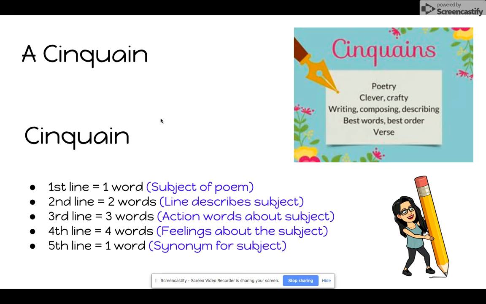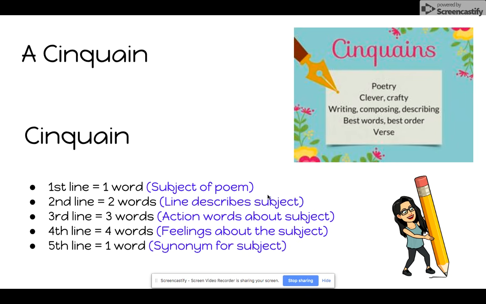A cinquain is another type of poem. This poetry style also has 5 lines. They have different rules to follow. The first line has 1 word, which is shown up here, poetry. The second line has 2 words, clever and crafty. And these lines have to follow a subject and a style. So the first word in the first line is the subject of the poem, which is what poetry is. The second words in the line describes the subject, clever and crafty.